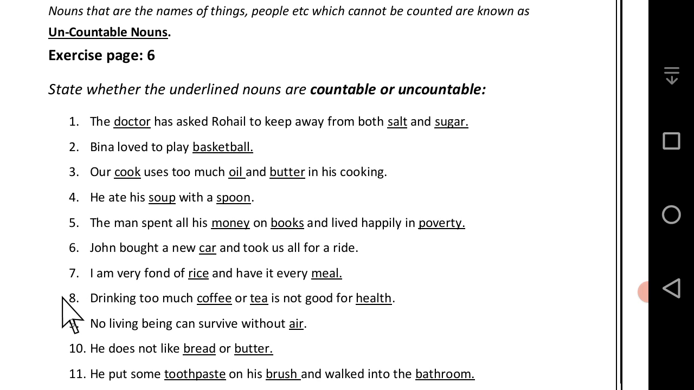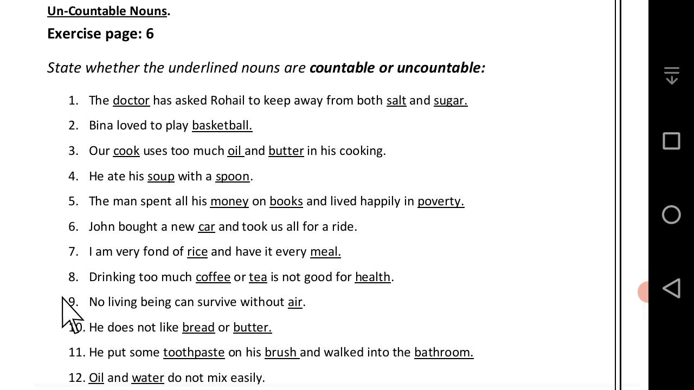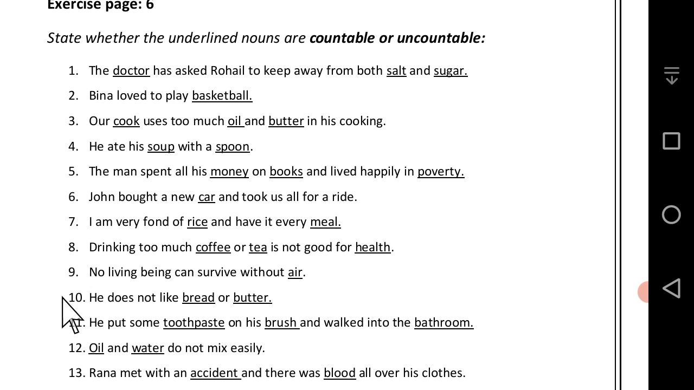Drinking too much coffee or tea is not good for your health. In this sentence, three nouns are underlined: coffee, tea, and health. These three nouns are uncountable noun. 9. No living being can survive without air. Air is uncountable noun. 10. He does not like bread or butter. In this sentence, bread is uncountable noun.